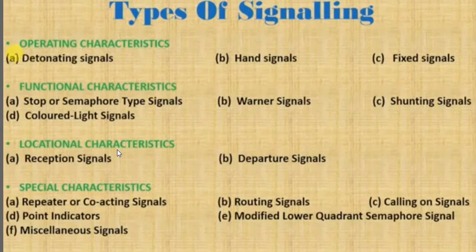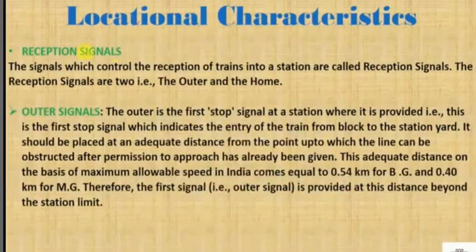So we will see what location characteristics mean. There are two basic signals under location characteristics. First is the reception signal, second is the departure signal. As the name indicates, reception means when the train arrives at a railway station, and departure means when the train moves from the railway station. So what is a reception signal and what is a departure signal? Let's start.